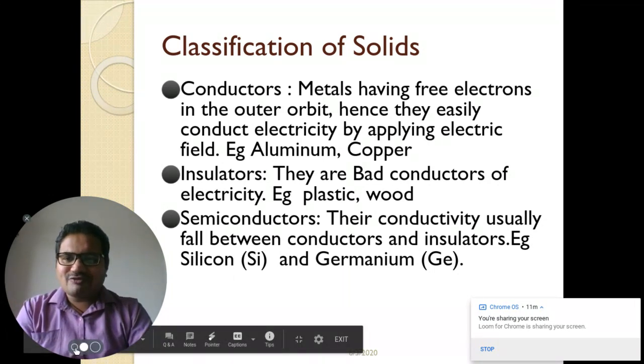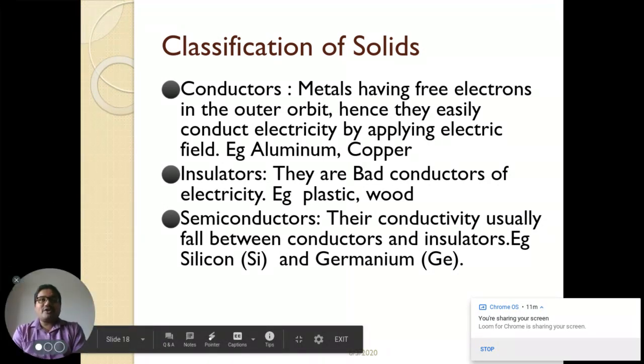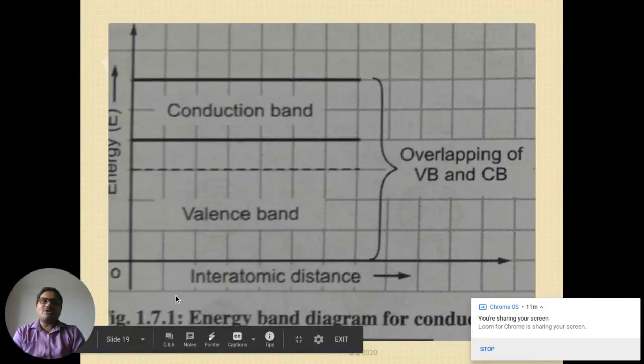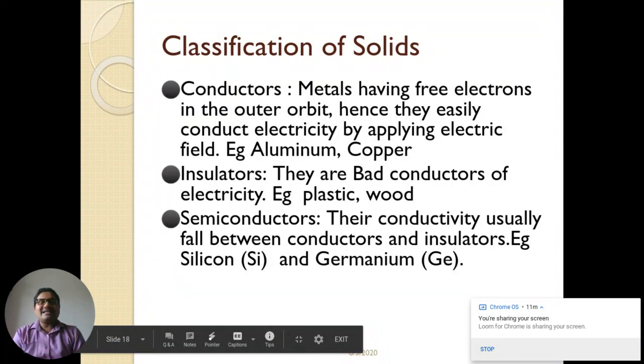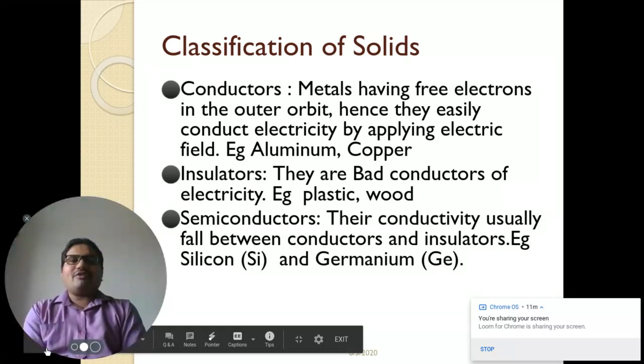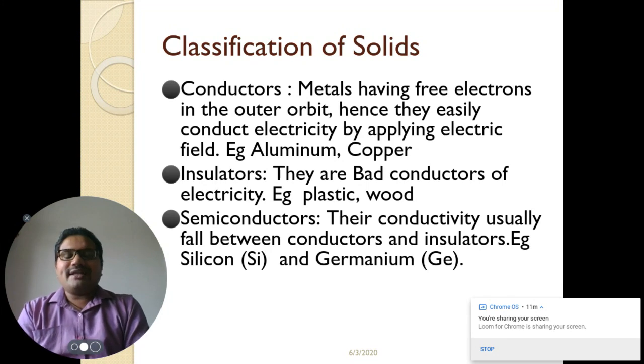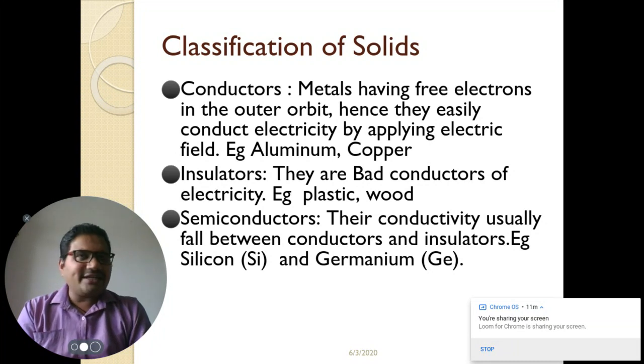Now, the next topic that we are going to see is classification of solids. From school you have seen that solids are basically divided into three parts, that is conductors, insulators, and semiconductors. As we all know, conductors are metals having free electrons in their outermost orbit, hence they can easily conduct electricity by applying an electric field. Examples of conductors are aluminium, copper, etc. Next are insulators. Insulators are bad conductors of electricity, which couldn't conduct current. Examples: plastic, wood, paper.